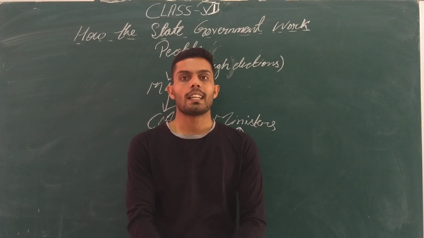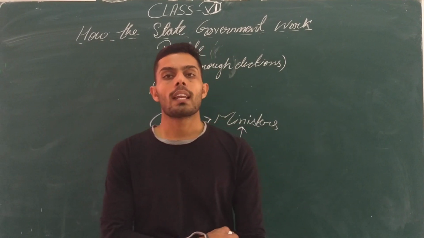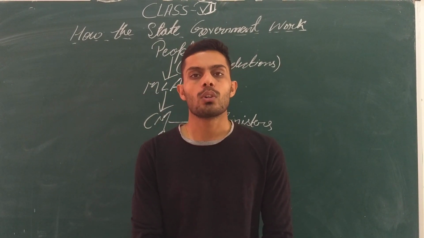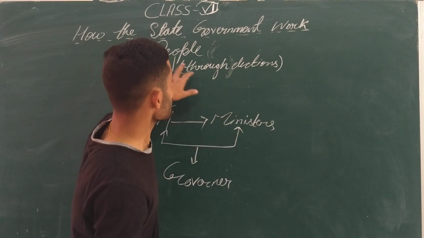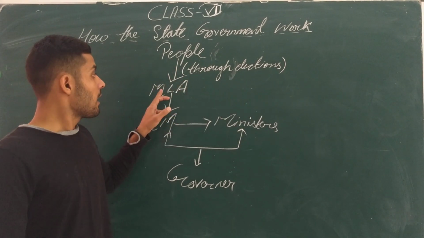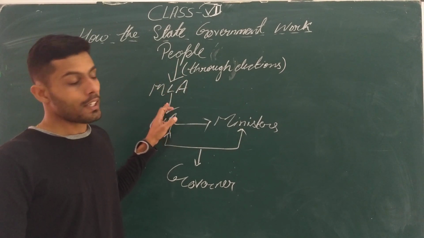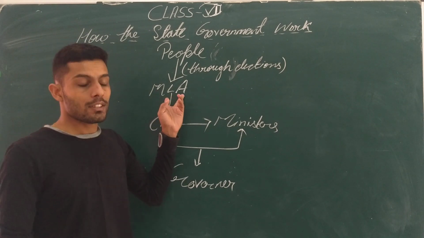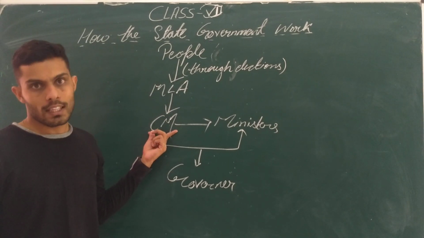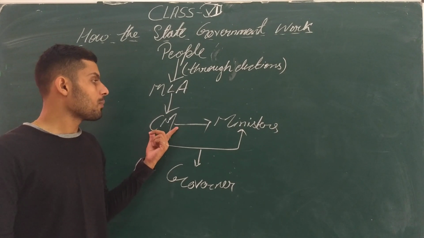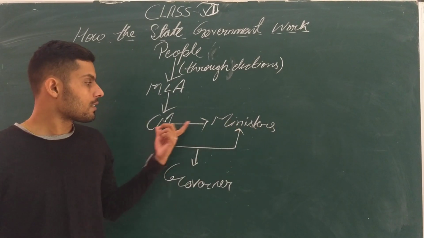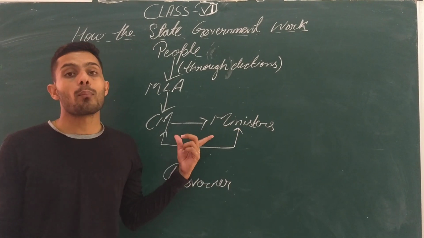We have also seen who is in the majority party and who is in the opposition party, and what a coalition government is. Again, I am revising: people, through elections, elect the MLAs. After the election, the MLAs who are in the majority appoint the CM, the chief minister. This chief minister chooses his own ministers, and the chief minister and ministers are both appointed by